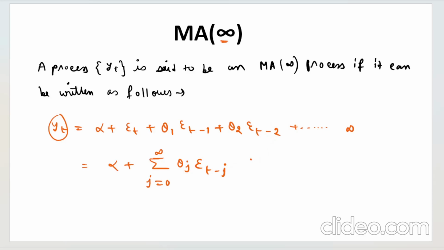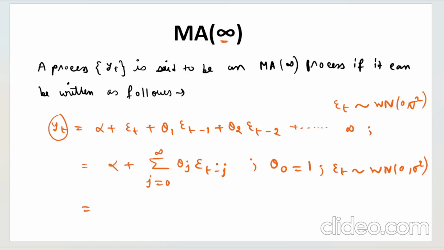One thing I forgot to mention is that epsilon t follows white noise 0 sigma square. This is not changing. Theta 0 is assumed to be 1.